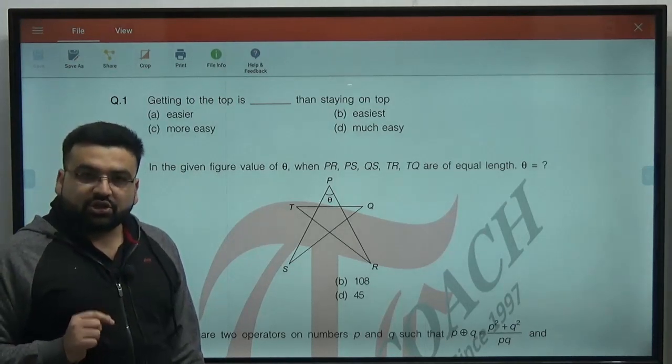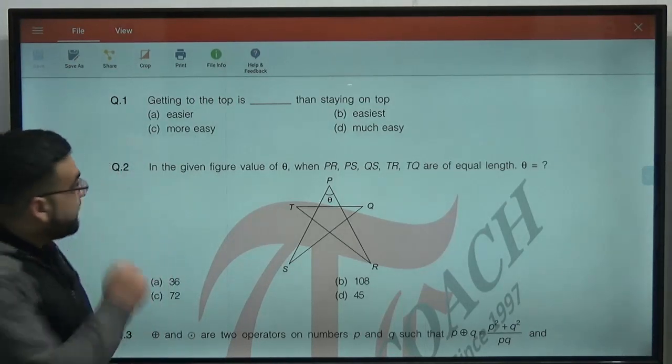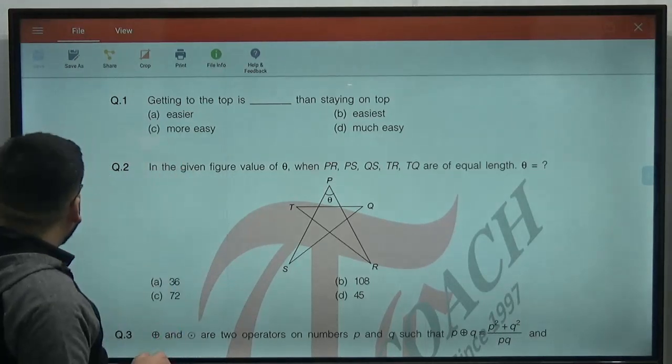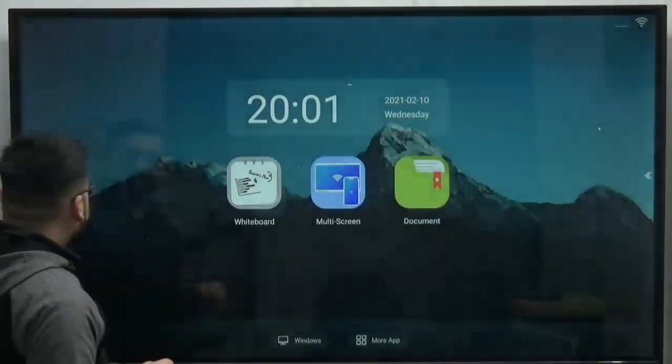Clear? So what is the sequence that is being asked? For example, I will be solving these questions also, but before solving these questions, let us go to the sequence directly.